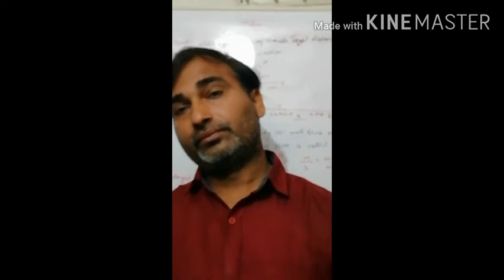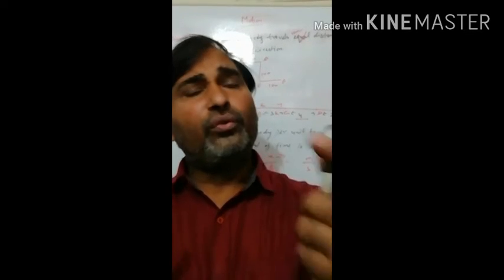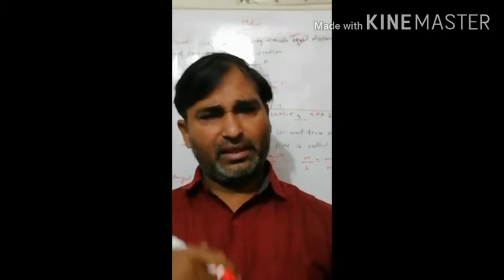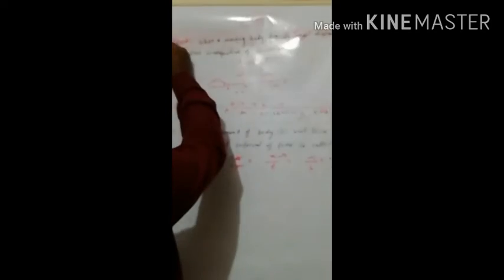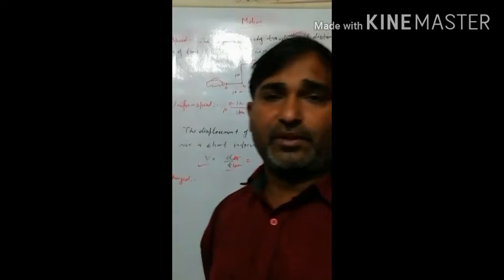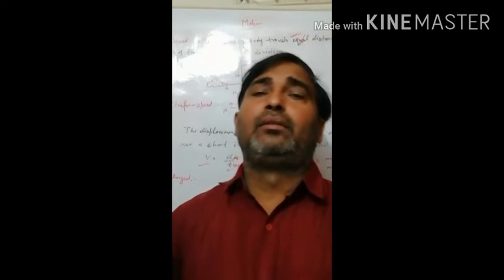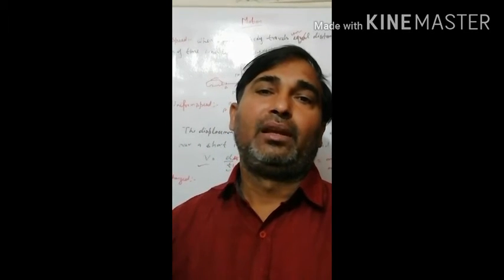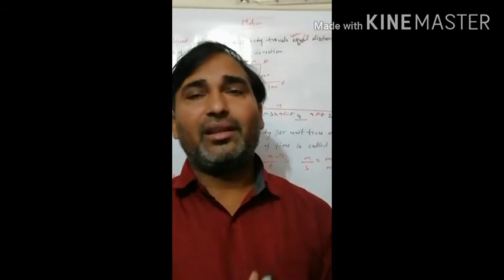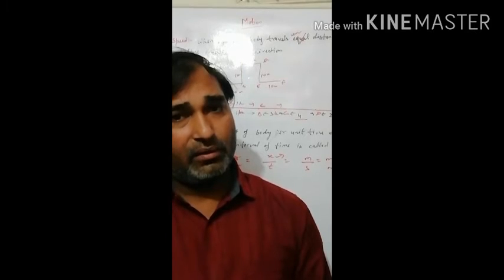Now, uniform velocity and non-uniform velocity. The definitions of uniform velocity and non-uniform velocity are the same as the definitions of uniform speed and non-uniform speed. Only what we do is, in equal time intervals, if the displacement of the body is equal, then that body is in uniform velocity.